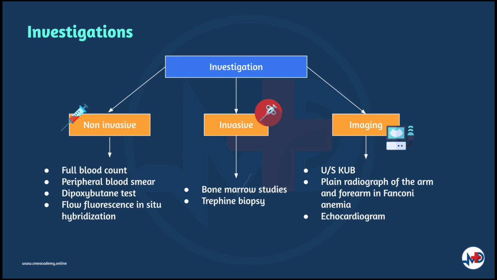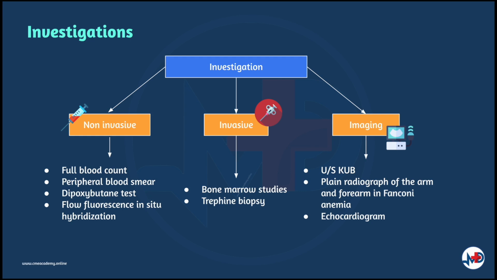The diepoxybutane test or DEB test can be done to diagnose Fanconi anemia, and dyskeratosis congenita can be screened by performing flow fluorescence in situ hybridization or FISH. Invasive tests such as bone marrow studies and trephine biopsy are done to confirm the diagnosis and to get more information for the treatment as well as prognosis. Bone marrow studies can provide information to definitively diagnose bone marrow failure, and the status of precursor cells of each cell line can be examined. Trephine biopsy is done to study bone marrow architecture.